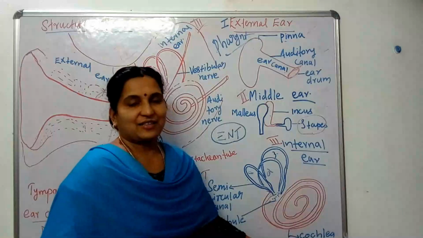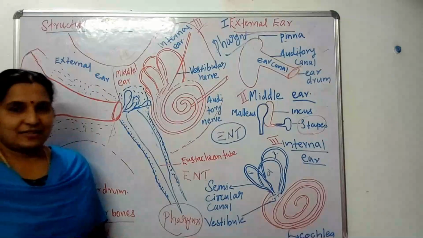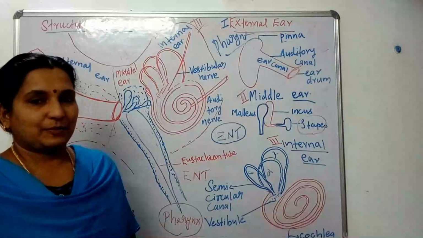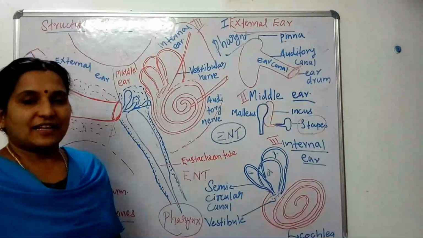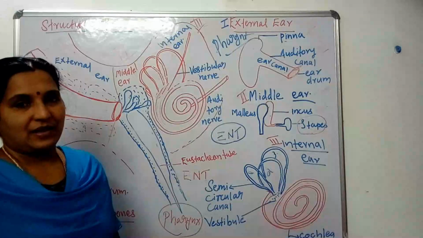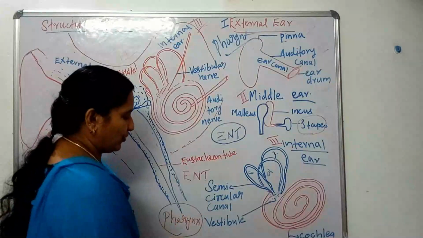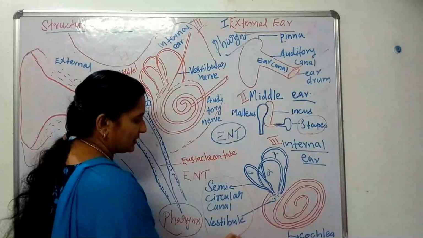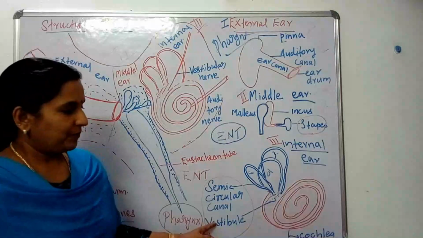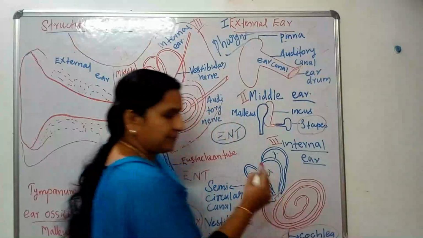Yes, at the beginning we studied the two important functions done by the ear. One is the process of hearing and the second one is maintaining the equilibrium of the body. See children, the semicircular canal and vestibule, these two important parts are responsible for maintaining the equilibrium of the body, while the cochlea helps us to hear.